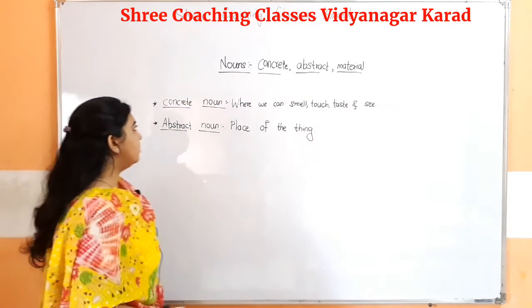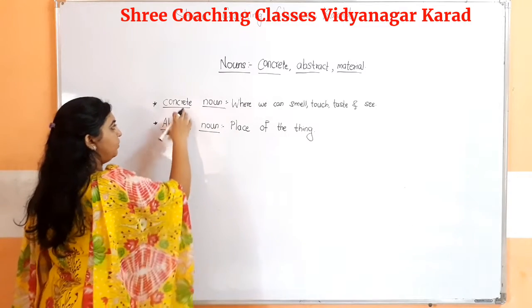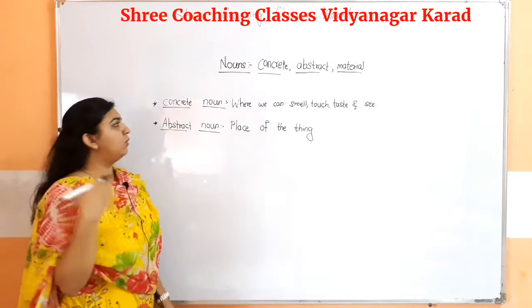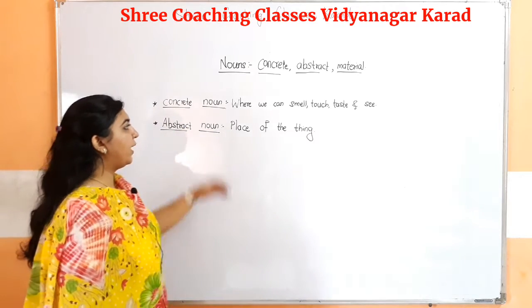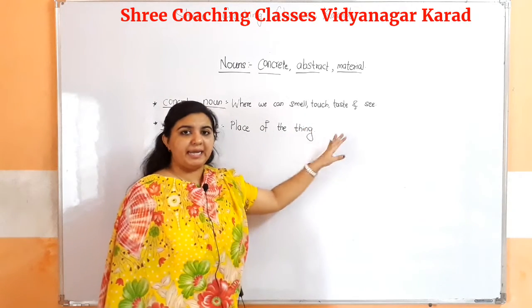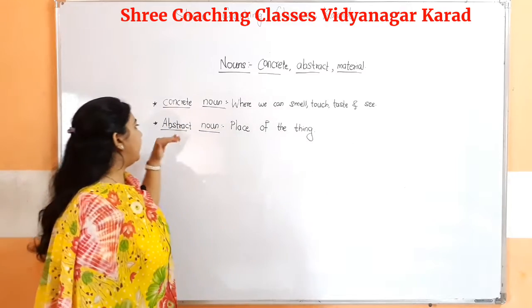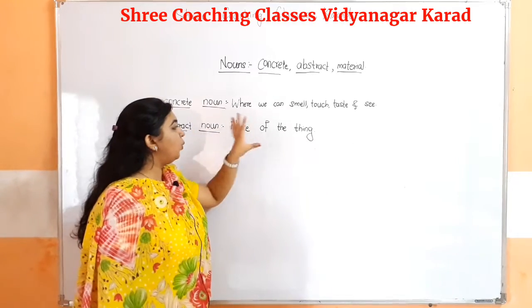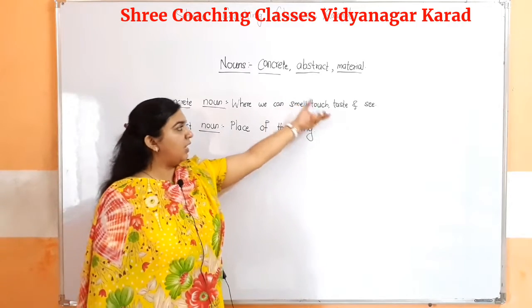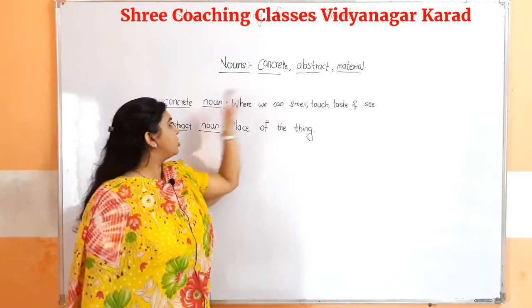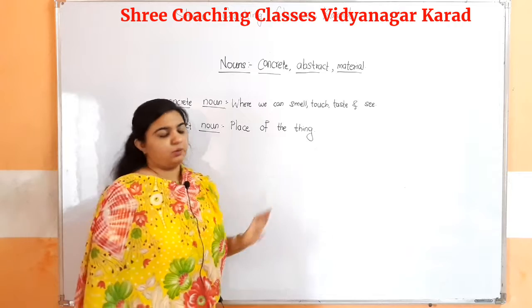Okay. So, in the abstract noun and in the concrete noun, as we have seen, a concrete noun is a noun which we can smell, touch, taste and see. But in an abstract noun, we can only see the place of the thing, but we cannot see the other things which are present in the concrete noun.